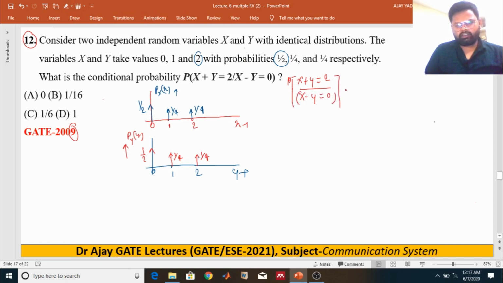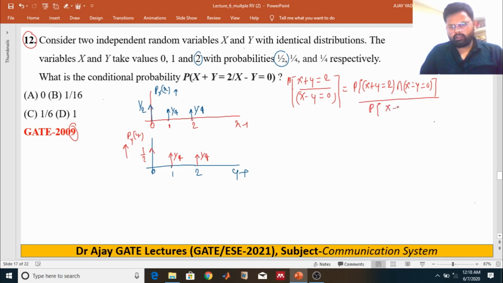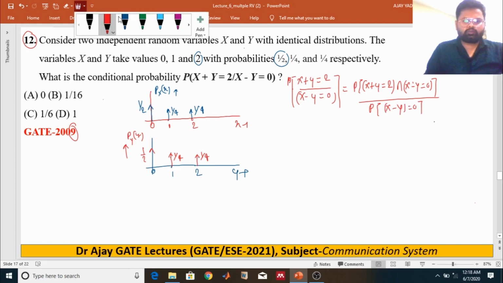It can be written as the probability of x plus y equal to 2 and x minus y equal to 0, taking the intersection, divided by the probability of x minus y equal to 0. We have to find this probability and you will get the answer.